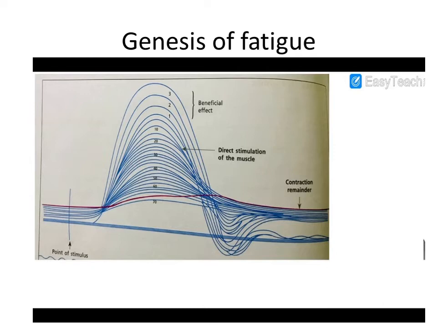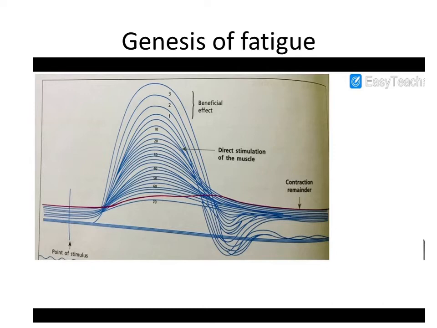But the muscle contraction, here you can see in the graph, the muscle contraction recorded after the fatigue has occurred, is recorded by directly stimulating the muscle following the genesis of fatigue, which indicates the muscle is also not fatigued. Therefore, we can infer that the site of fatigue is neuromuscular junction. The cause of fatigue is depletion, exhaustion of acetylcholine at the neuromuscular junction.